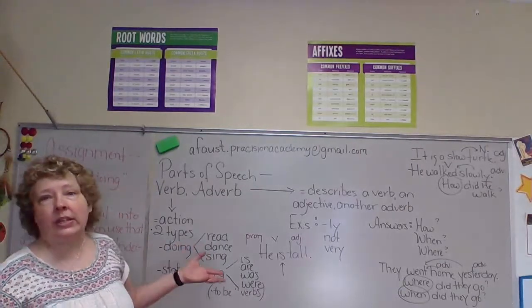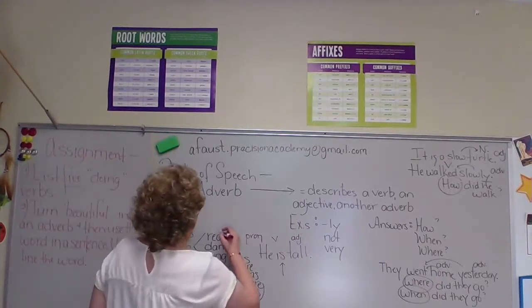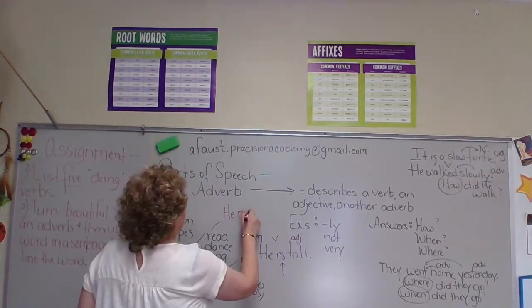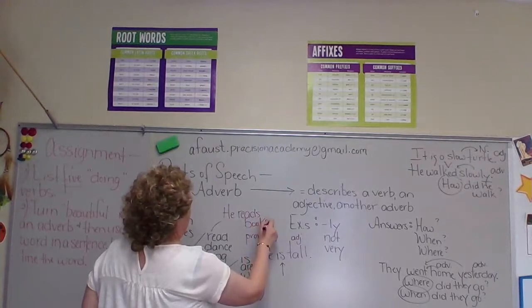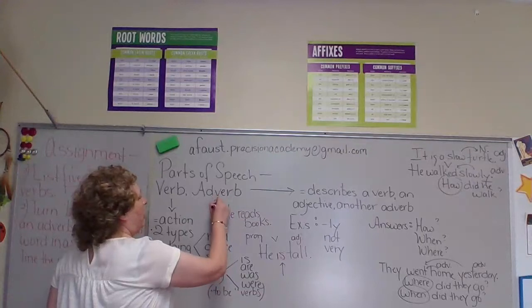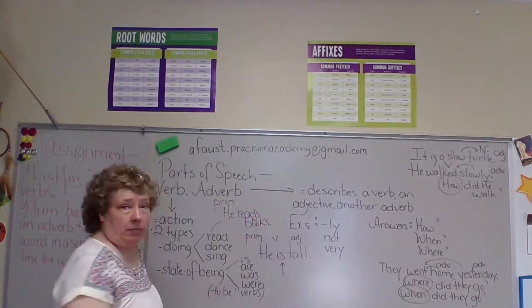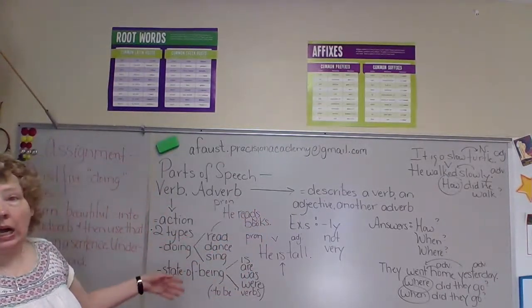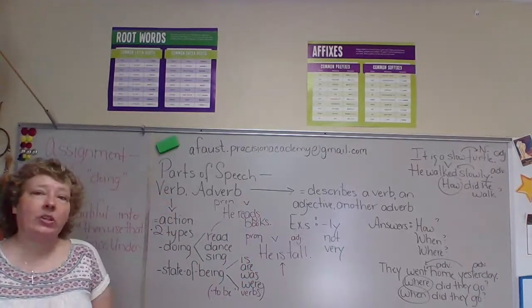Obviously, the doing ones are easy, as I said before. He reads books. So let's put that up there. He reads books. So he's doing something. So label, pronoun, books is your noun, right? It's a thing, okay? And reads is what? We come over here. Ah, it's doing, isn't it? So it's your verb. Questions?